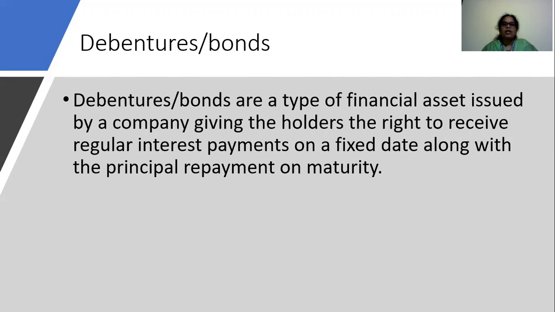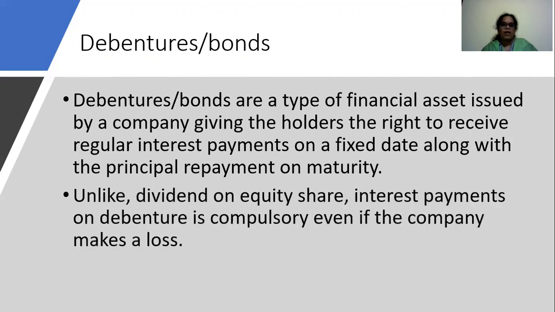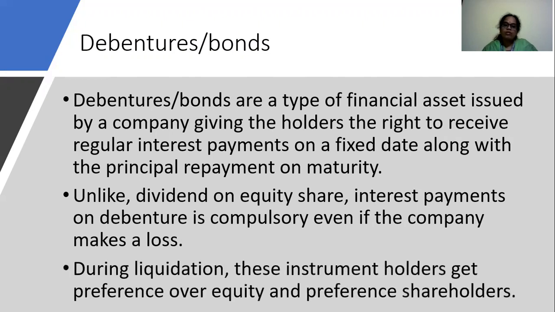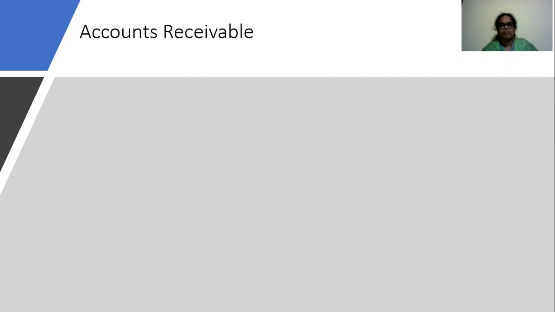by the company, giving the holder the right to receive regular interest payments on a fixed date along with the principal repayment on maturity. Unlike dividend on equity shares, interest payments on debentures are compulsory even if the company makes a loss. And during liquidation, these instrument holders get preference over equity as well as preference shareholders.